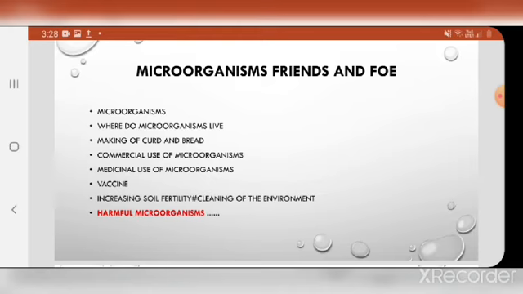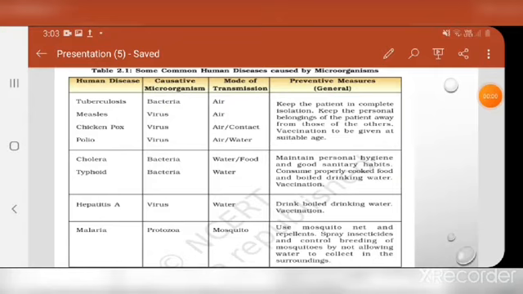In today's video, I am covering the topic of harmful microorganisms in which we will see diseases of plants, animals and humans. Okay, so let's go through the chapter to discuss today's topic. Here in table 2.1 are some common human diseases which are caused by microorganisms. So students, you have to learn it by heart.